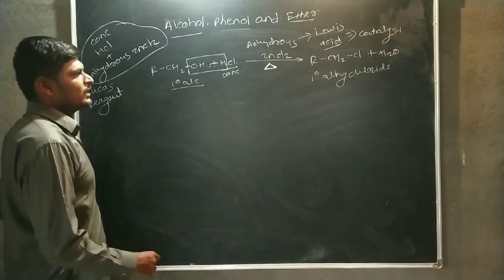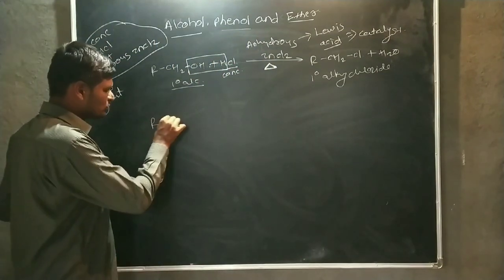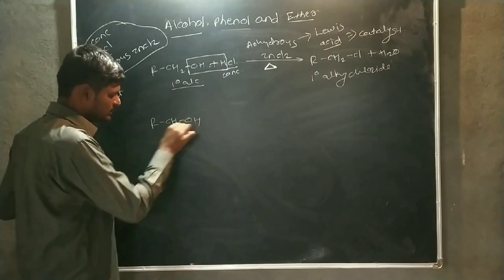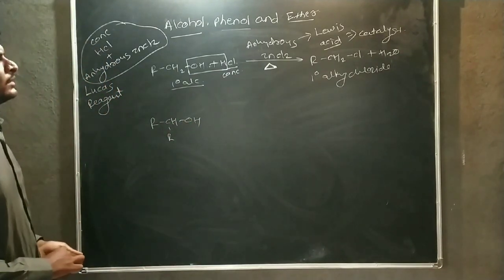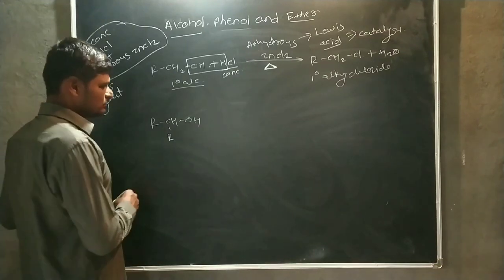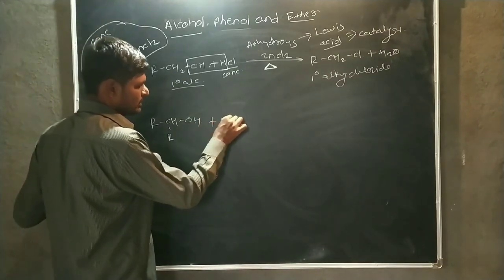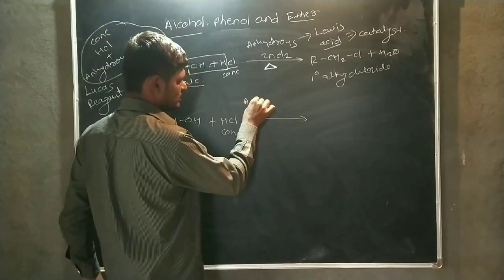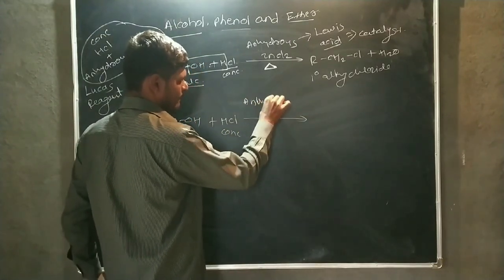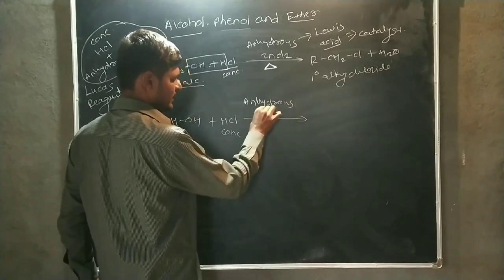Then we can also consider the secondary alcohol. This is the secondary alcohol. This secondary alcohol is reacted with HCl, as well as with anhydrous ZnCl2.